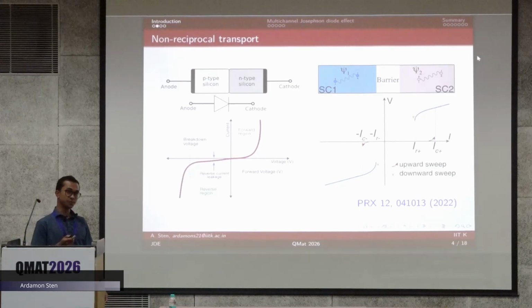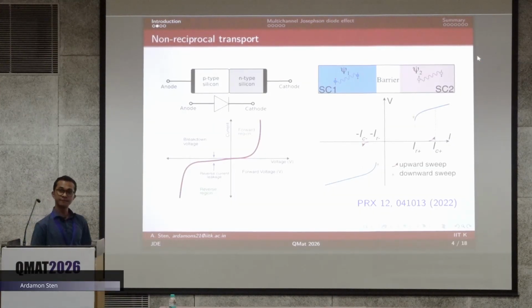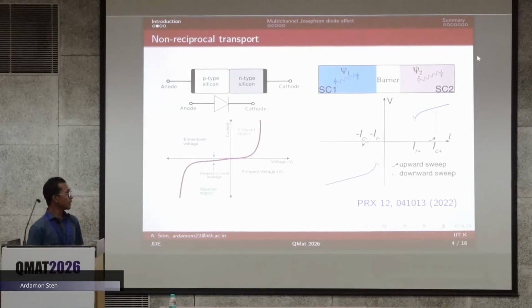And the reason is that in superconductors, the current that flows is dissipationless, it doesn't have any resistance. Therefore, methods such as electron or hole doping do not work as in the case of semiconductors. So it took a few years, until recent theoretical progress enabled the observation of this non-reciprocal transport effect in superconductors. In superconductivity, Josephson junctions serve as very versatile platforms to observe any kind of phenomenon.